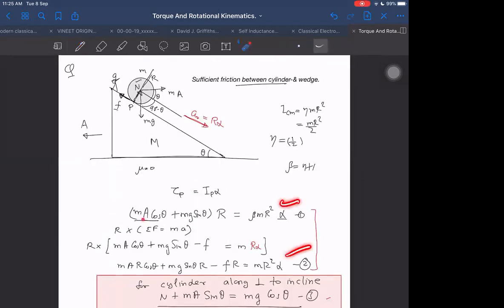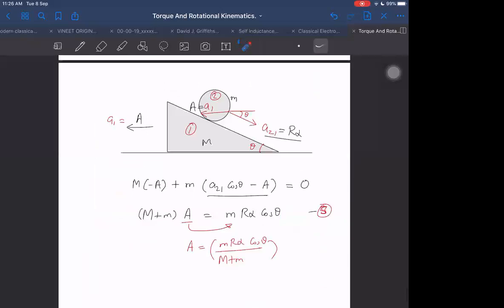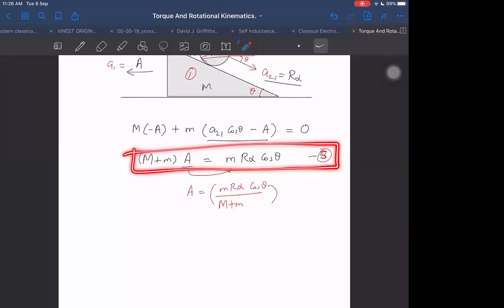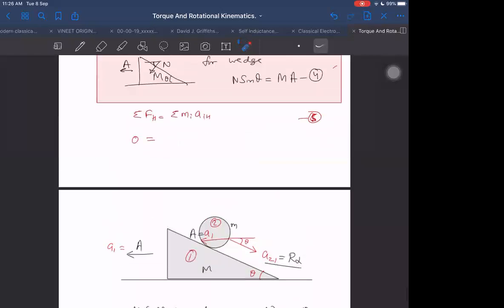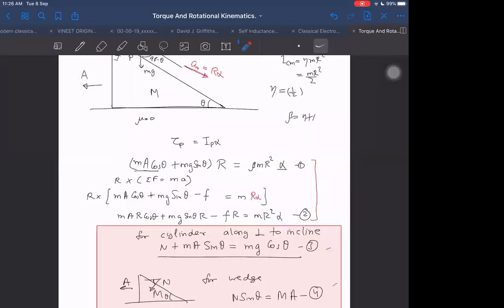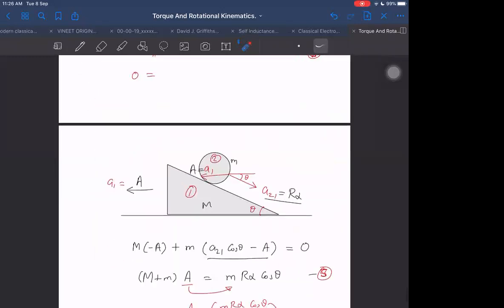After substituting this value of A, then this equation will become in terms of, in fact, first is enough, I think now. First one is enough, it seems, right? These 2 equations are enough. First and the 5th are enough to get A and alpha, because there are capital A and small a, so we don't even need friction. So this is the smart method now. We could have just written the first equation, and after that directly.